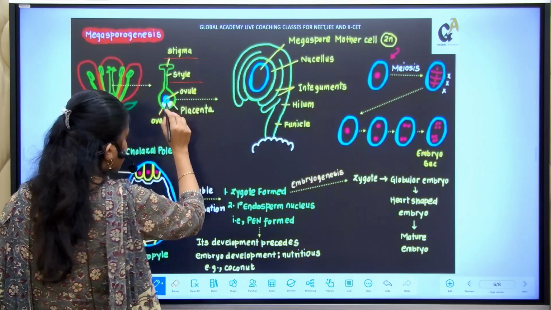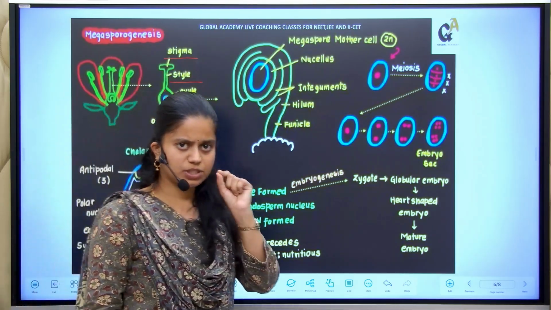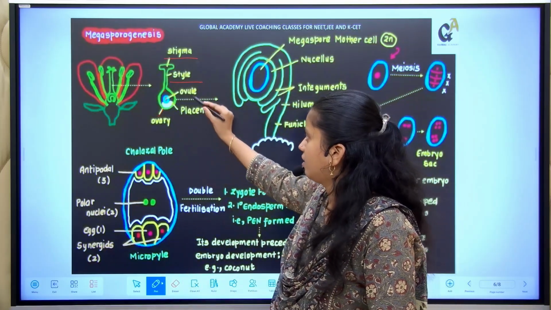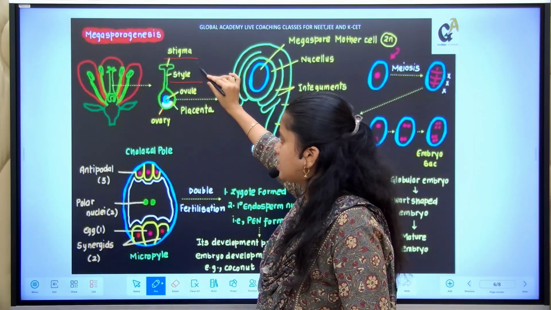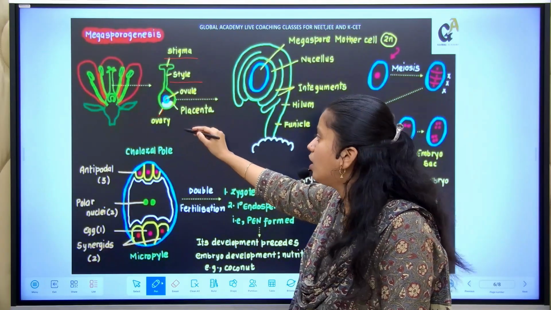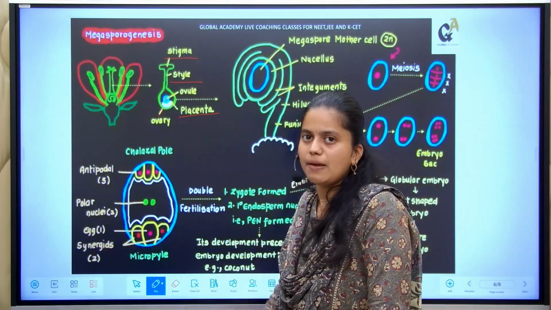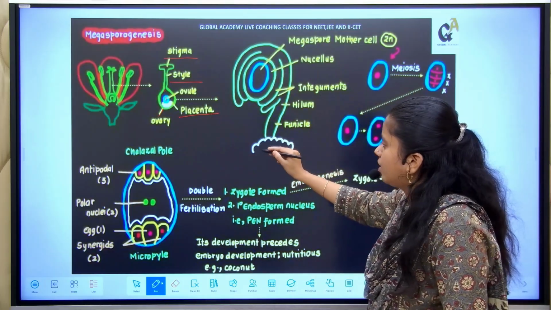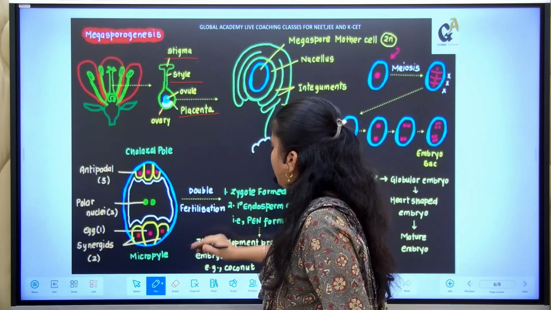Then there is a small structure called the ovule, which is the necessary structure of the female reproductive structure. The ovule is held to the ovary with the help of the placenta. So let us study the female gametophyte in detail.